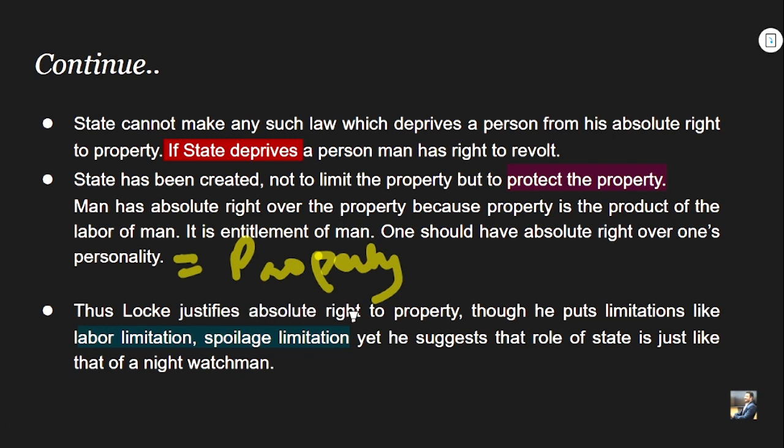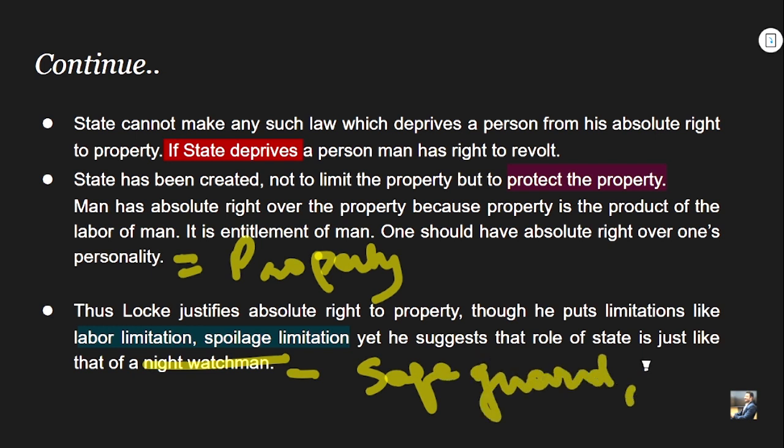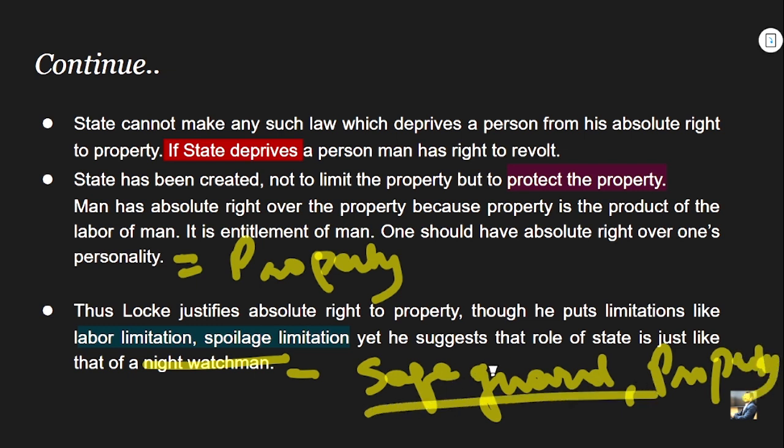Thus Locke justifies absolute right to property, though he puts limitations like labor limitation and spoilage limitation, yet he suggests that the role of the state is just like that of a night watchman. What is the night watchman's role? Just to safeguard and protect the property, right? There is no other role other than to safeguard and protect the property, and hence the profound statement that comes is that the sole purpose of the creation of the commonwealth is to protect the property, which is the product of one's personality, the product of one's labor.